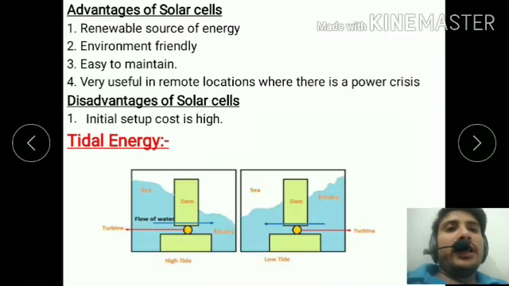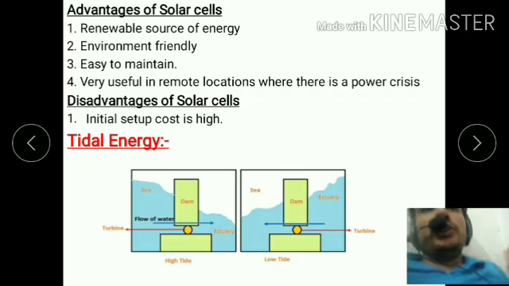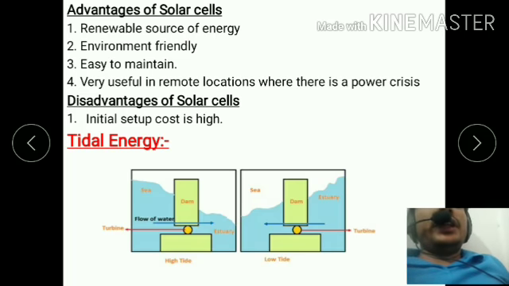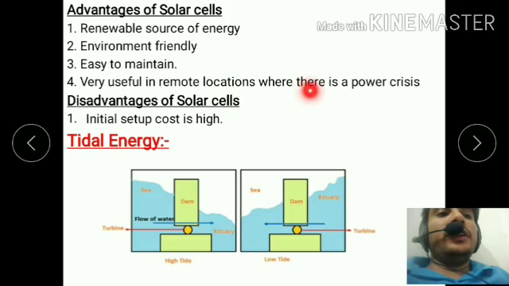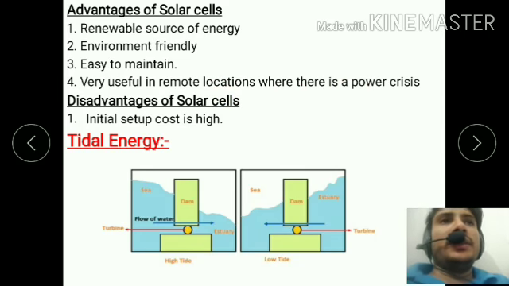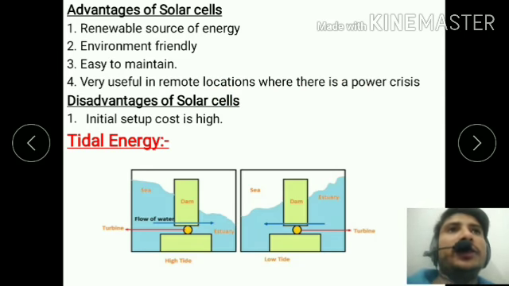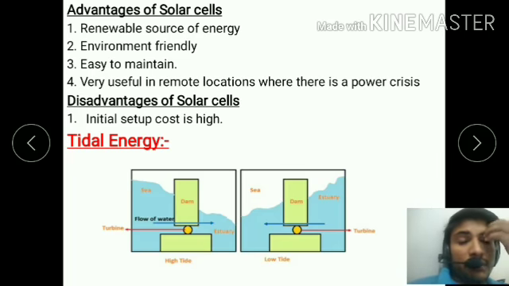What are the advantages of solar cells? Solar cells are a renewable source of energy, eco-friendly, easy to maintain, and very useful in remote locations where there is a power crisis. There are some areas where power is not available, so we use solar cells there. The next one is the disadvantage of the solar cell.